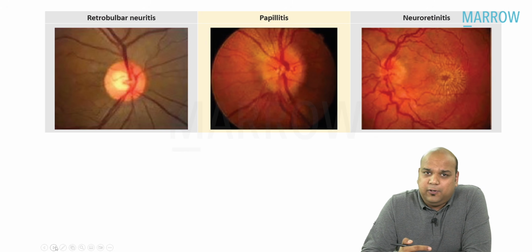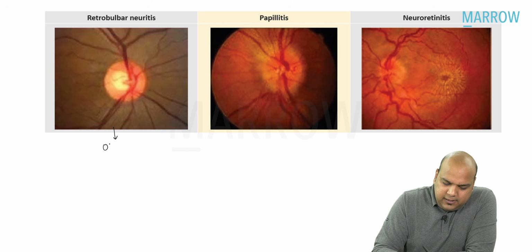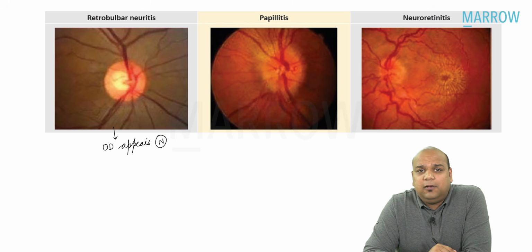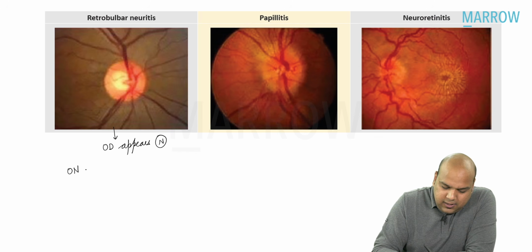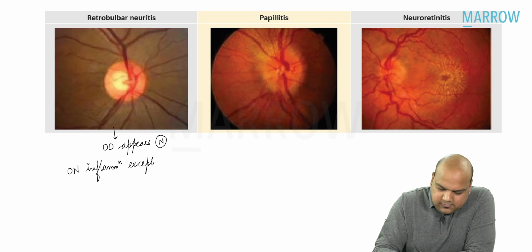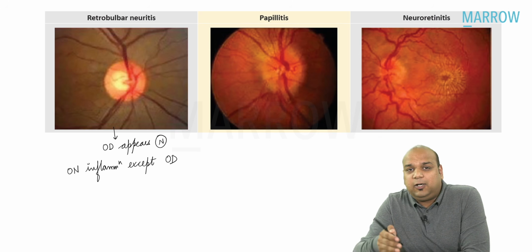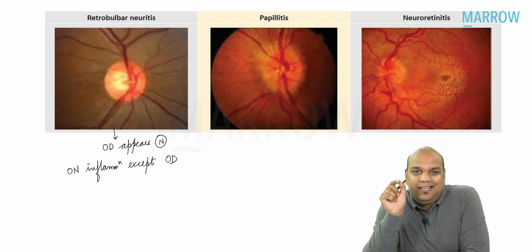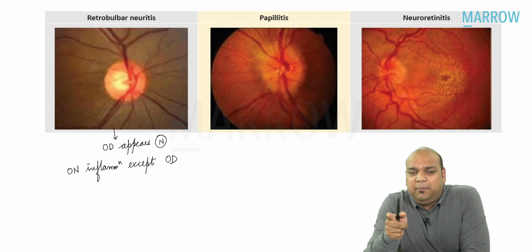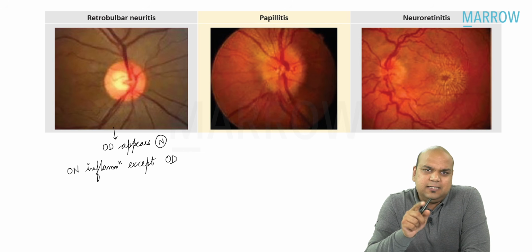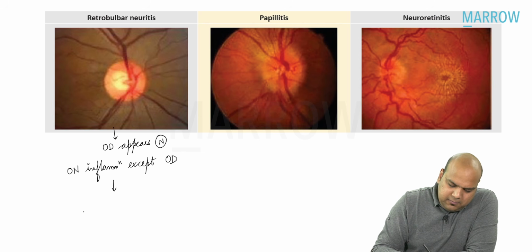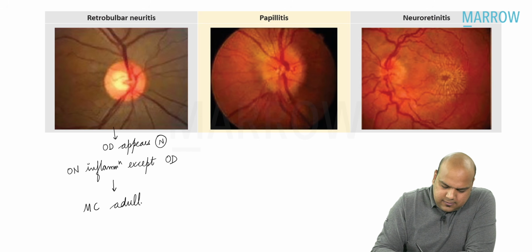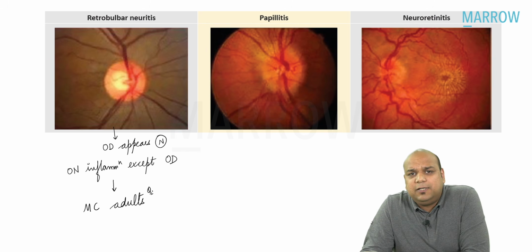Number 1, retrobulbar neuritis. In retrobulbar neuritis, the optic disc appears absolutely normal. Why is the optic disc appearing normal? Because retrobulbar neuritis is optic nerve inflammation except the optic disc. Yes or no? Retrobulbar, behind the eye. The optic disc is the first part of the optic nerve, which is in the eye. So the optic disc is not inflamed. Everything else except the optic disc is inflamed. Now, please remember, this is the most common presentation of optic neuritis, usually seen in adults.